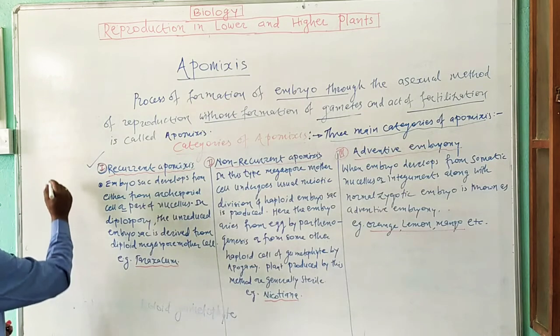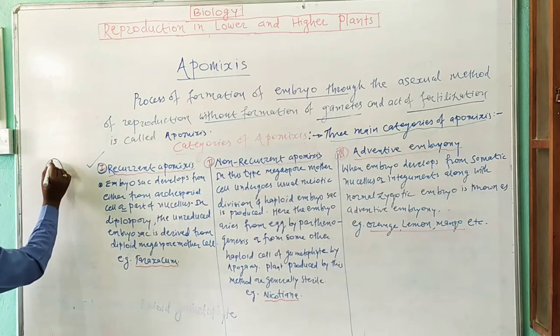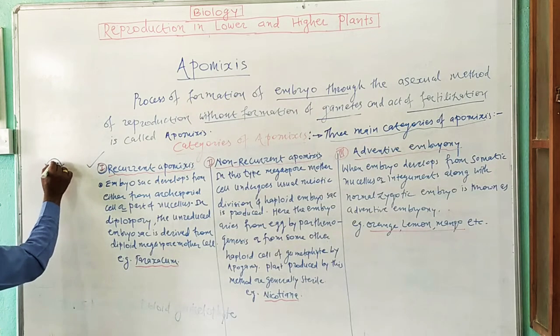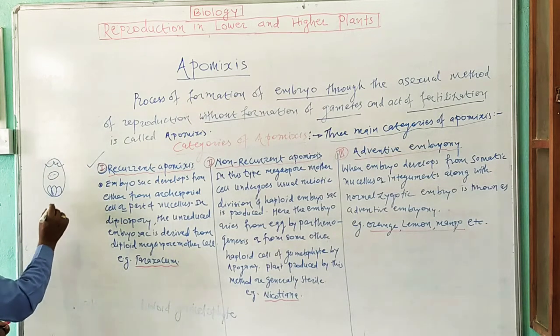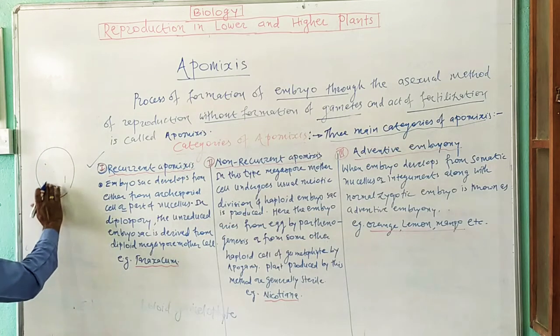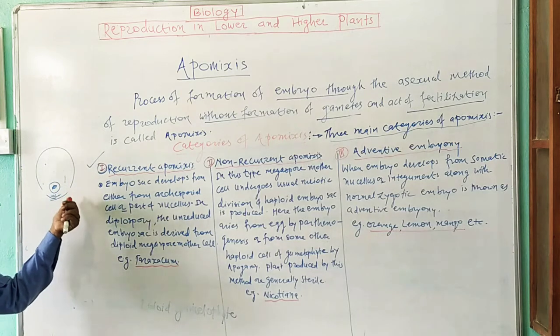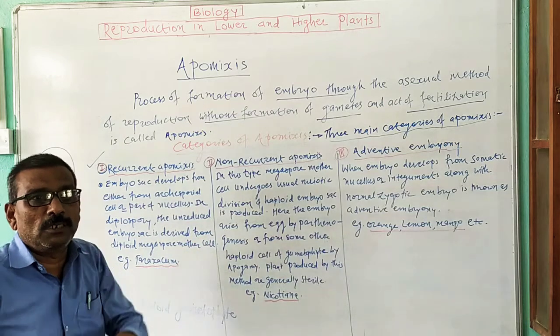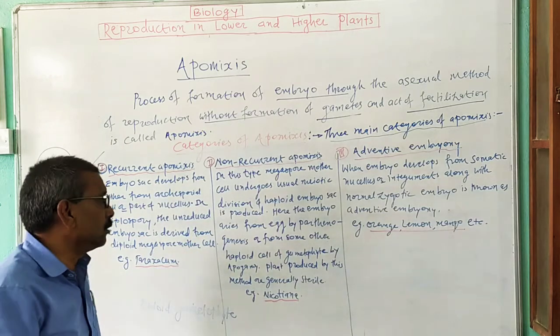Now, archisporial cell: we have studied the embryo sac with 7 cells and 8 nuclei. It is produced in the nucellus, but during development of the embryo sac, a cell of nucellus becomes enlarged, activates, and becomes the megaspore mother cell. This megaspore mother cell is produced from a specialized cell of the nucellus, known as archisporial cell.